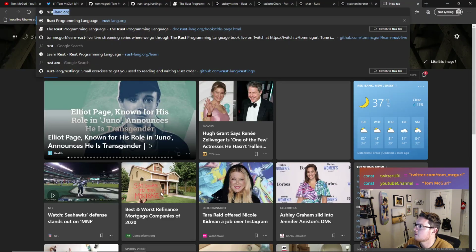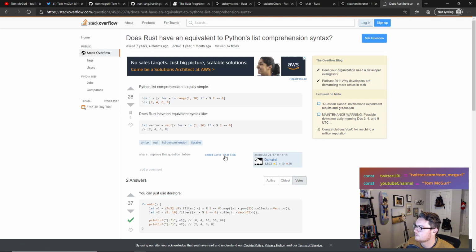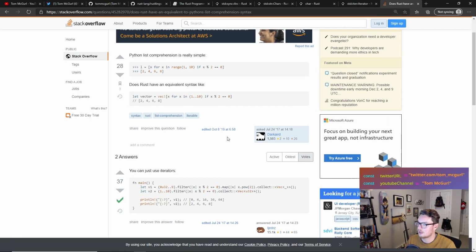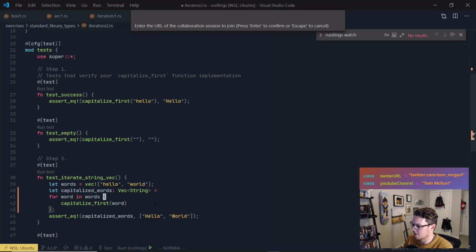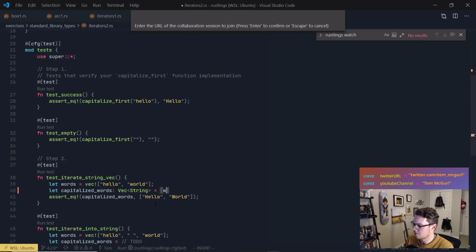Is there... let me see something. Are there list comprehensions in Rust? You can use iterators. Duh. Of course we have to use iterators. Collect. So here I'm just looking at an example. I was looking for something like a list comprehension, right? Because what I want to write, like if this is Python, is capitalize first word for word in words. That's what I want to do.